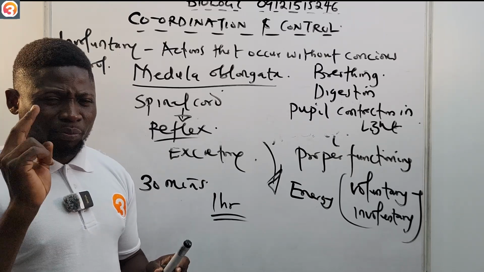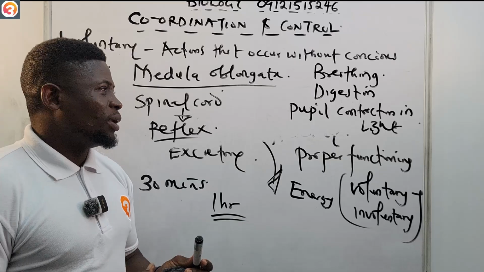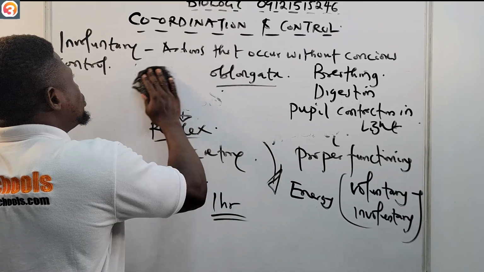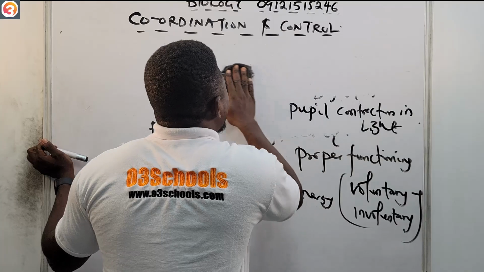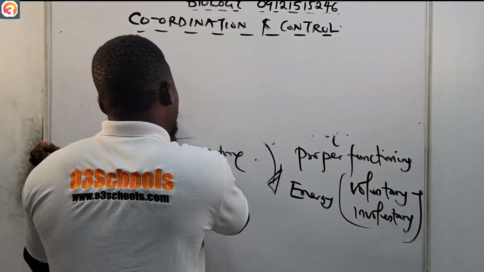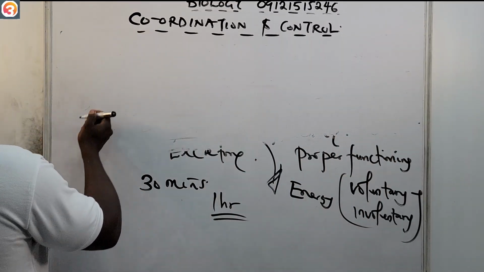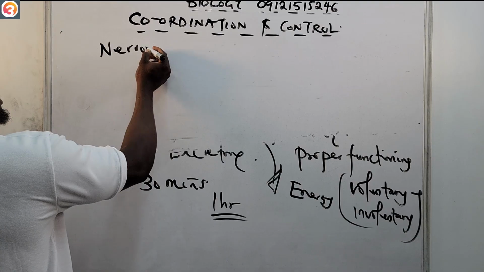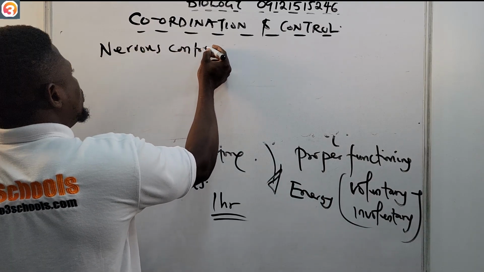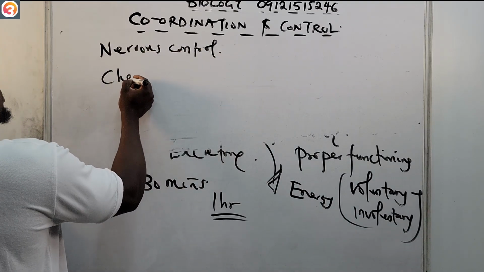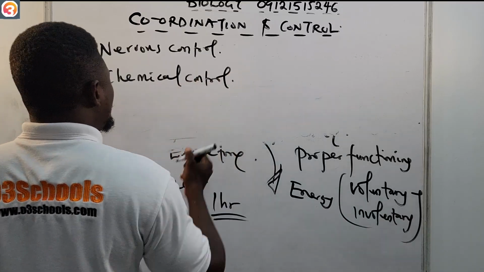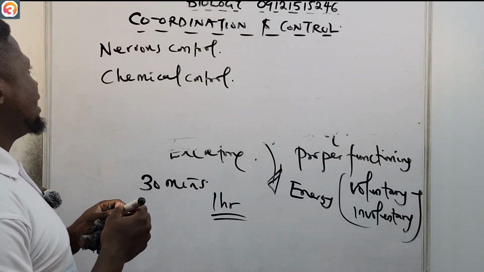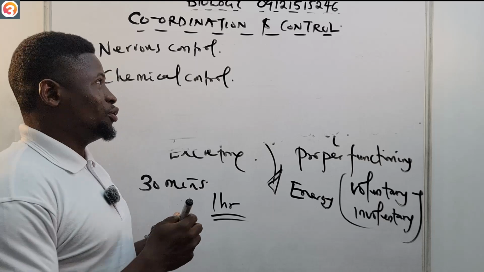Now there are two types of control. Number one, we have the nervous control, and number two, we have the chemical control. What's the difference between them?